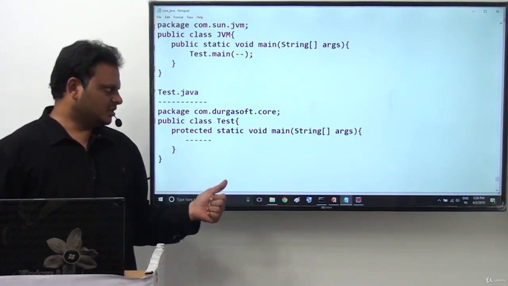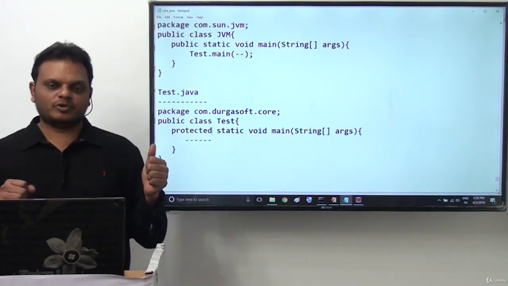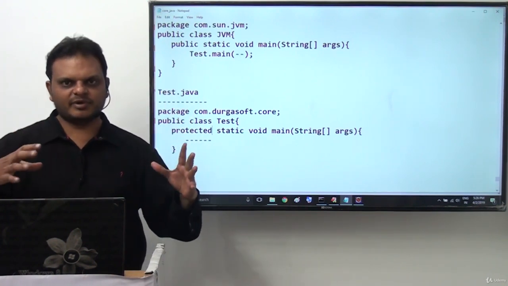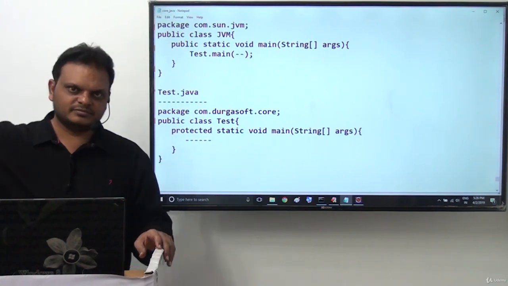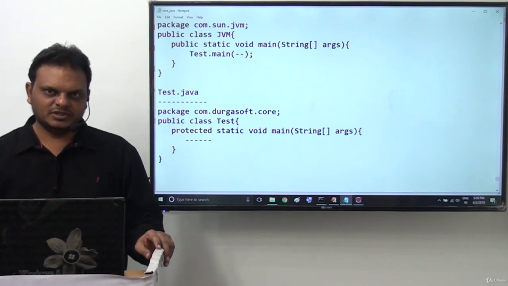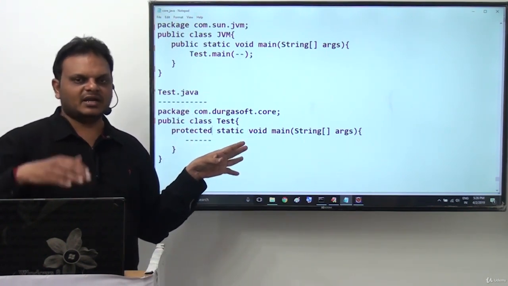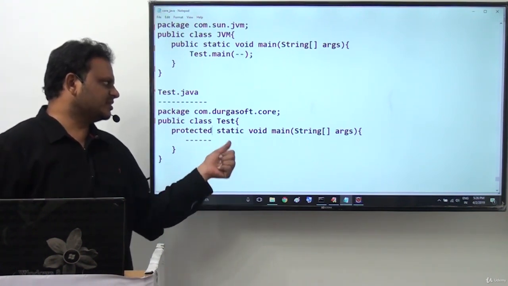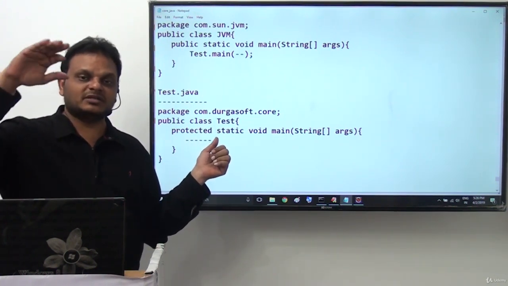Good. Next one. For example, I declare it as protected. What is the scope of protected? Protected scope is available up to the present package, and in the child class in some other package. So protected means it is available throughout the present package, and to a child class in some other package.